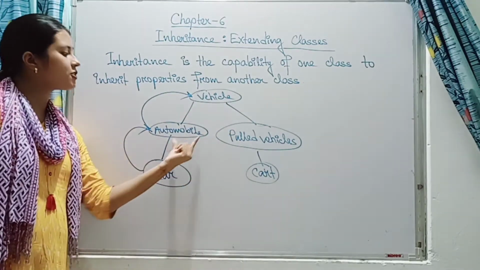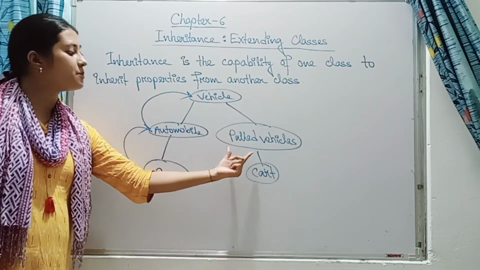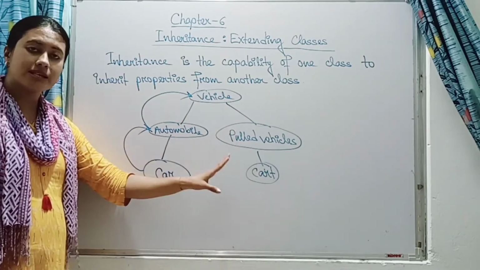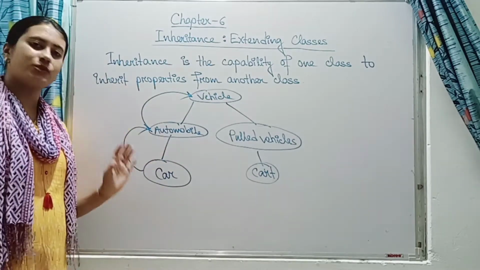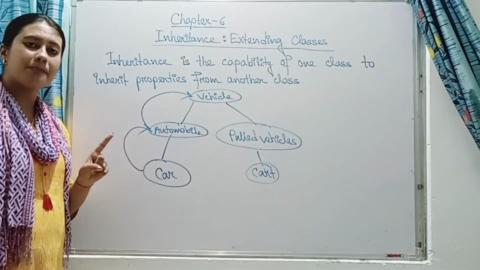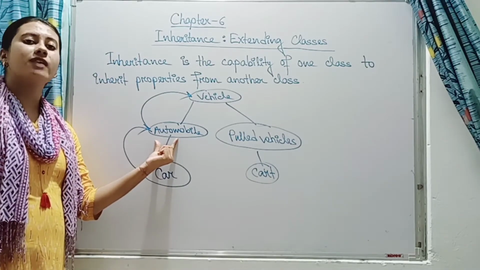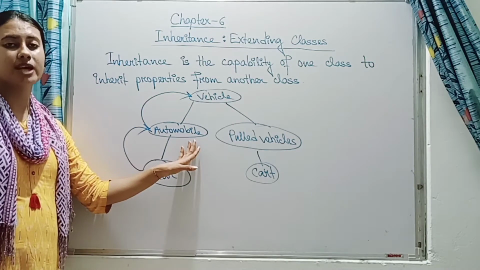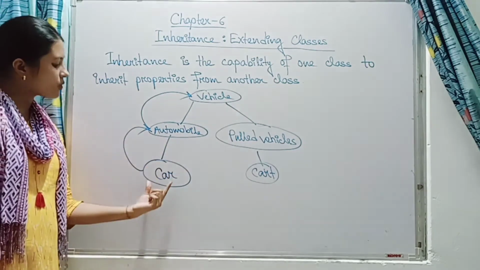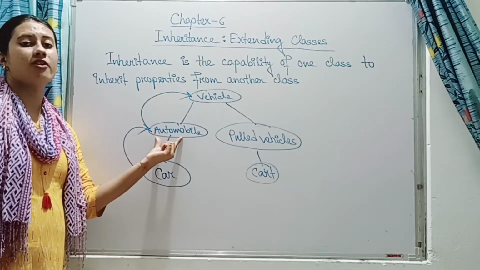Now the difference between automobile and pulled vehicle is what? In a pulled vehicle, people pull the vehicle and take it from one place to another. This is the force of the people. But automobile is what? It uses machines. Means the machine is used to take you from one place to another. So car has the feature of that automobile.